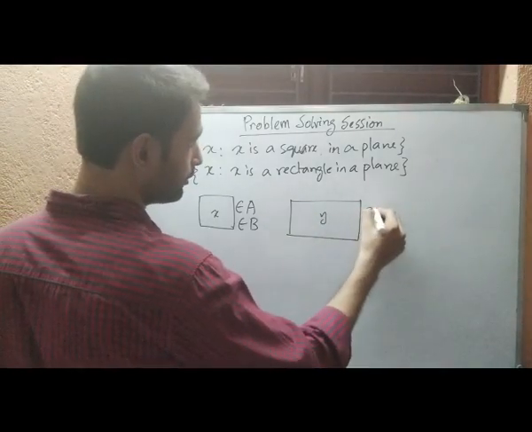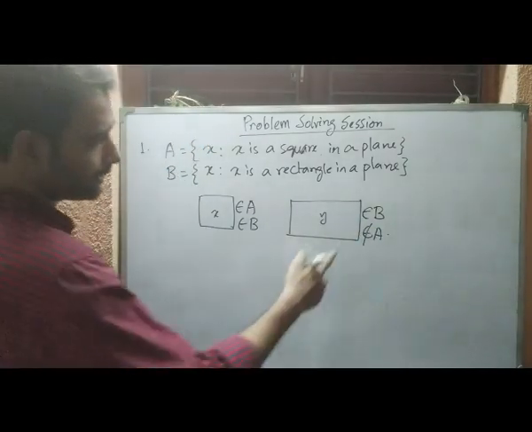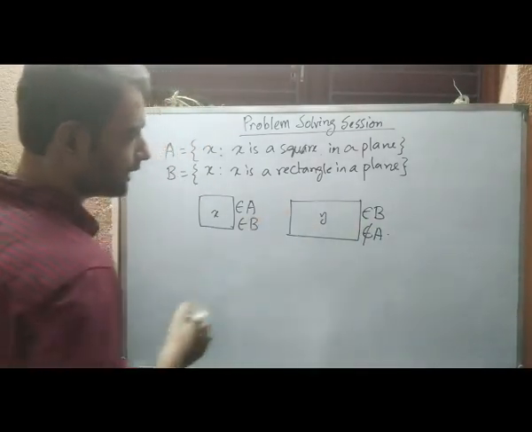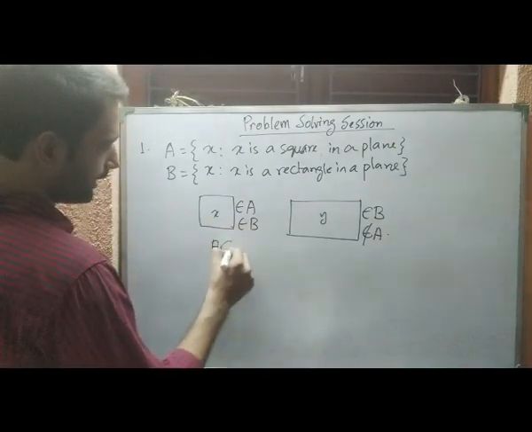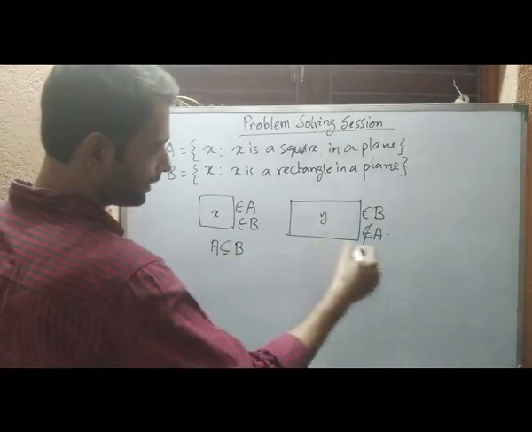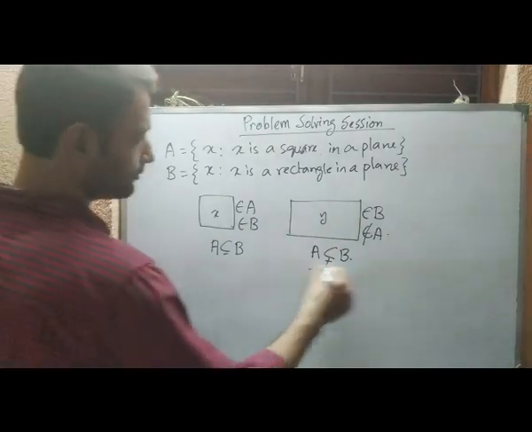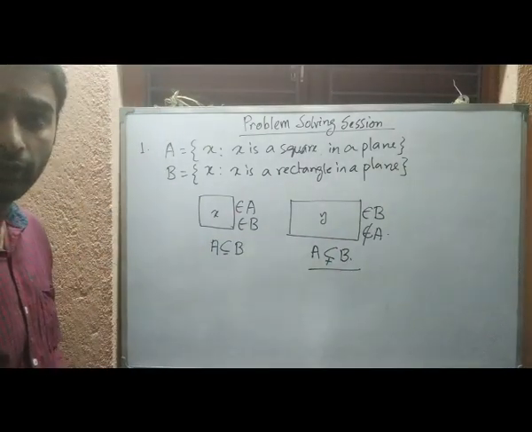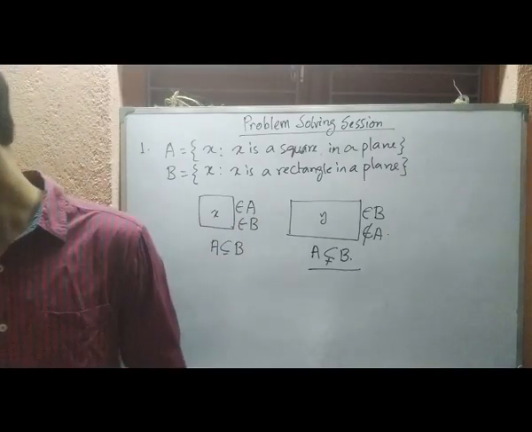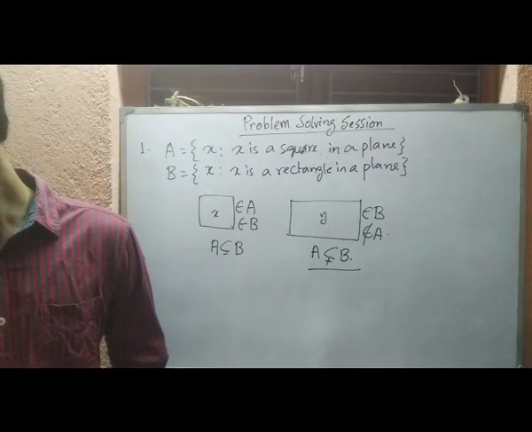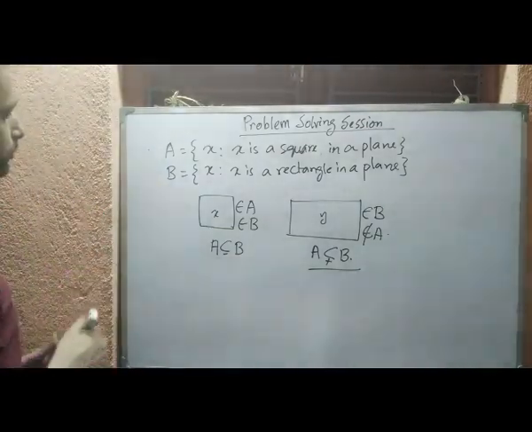So this will belong to B but this will not belong to A. So clearly there are elements in B which are not in A. So from here we can say A is a subset of B, and moreover A is a proper subset of B. So this is the more accurate statement. So in this case A is a proper subset of B. Okay. So the next one. This is number 2.